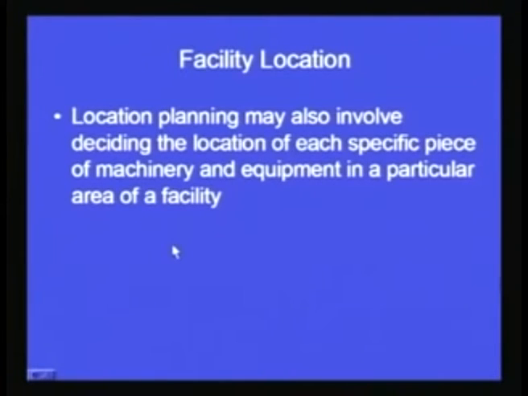Now the facility location decision has already been taken, that the facility would be located suppose in city X, and within city X it would be located in a particular area, maybe PQ area. So we know that the location of the facility would be city X and it would be in PQ area. Now within that area also, when we have a specific piece of land available with us, we have to decide where a particular machinery would be set up, where the houses for the workers would be set up, where the recreational activities would be set up. So all these decisions also have to be taken.